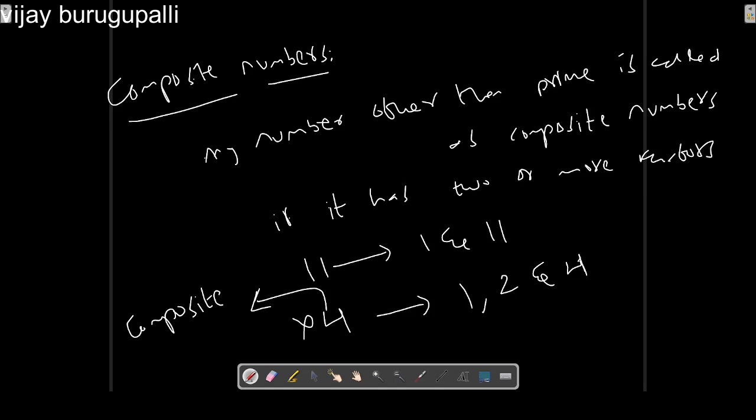So 4 is called a composite number. In a similar way, let's take 12. 12 has 1, 2, 3, 4, 6 and 12 as factors. That means it has more than two numbers as its factors. So 12 can be called a composite number.